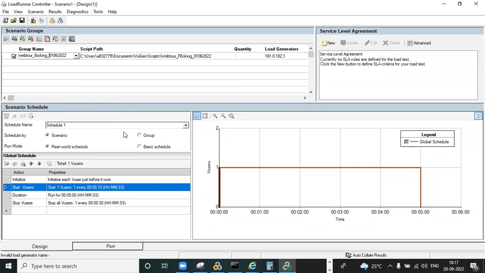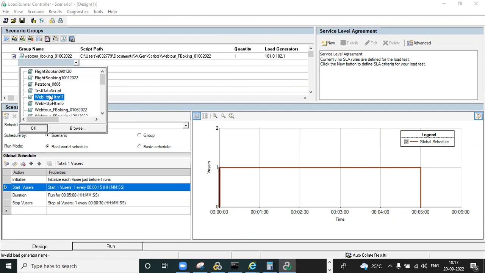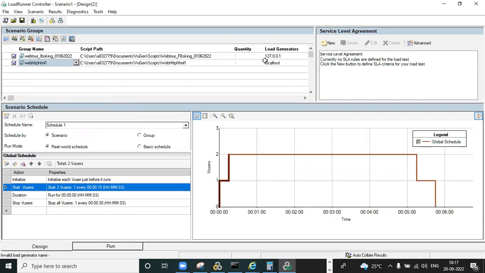We have the schedule based scenario and schedule by group. What is the schedule based scenario? What does schedule by group mean? See, we have multiple scripts. Maybe we are adding one more script also. I'm adding it. Okay, click on this, I added one more script.